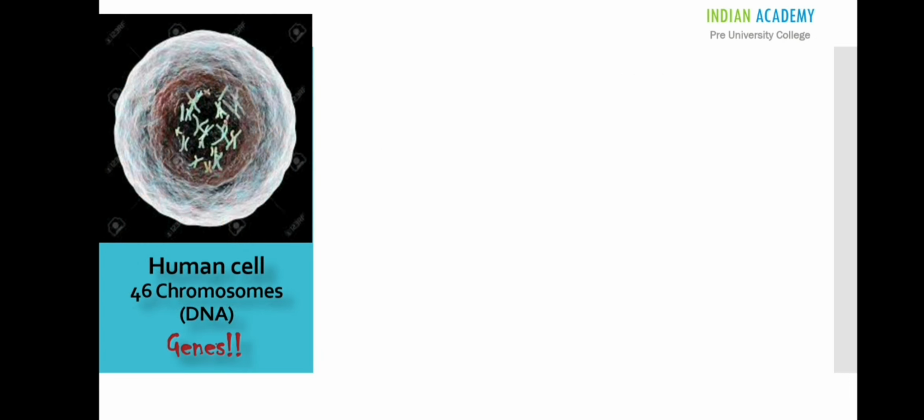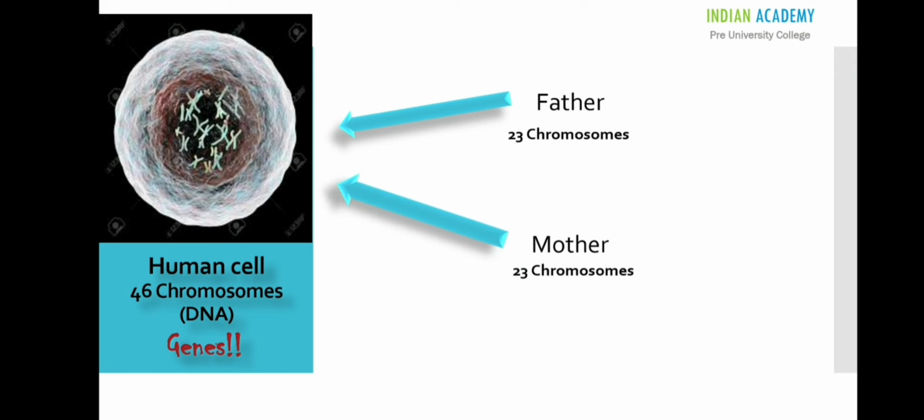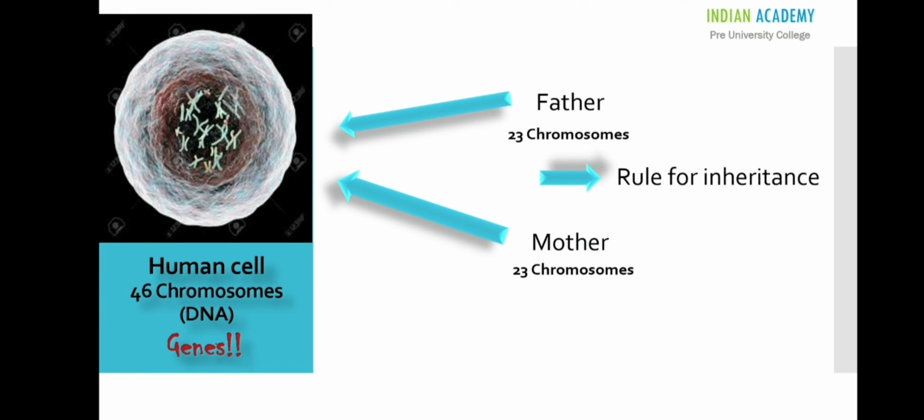To conclude, human cells contain 46 chromosomes which contain the DNA and genes that make each cell unique. 23 of these chromosomes were inherited from a person's father. Another 23 of these chromosomes were inherited from a person's mother. So we can say that each person is made up of a combination of genes from both of their parents, and that's the rule for inheritance, which means each trait can be influenced by both paternal and maternal DNA.